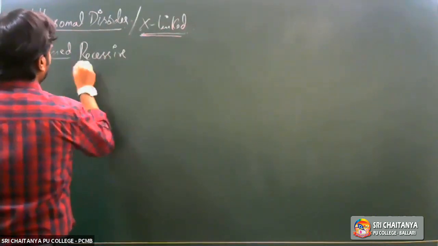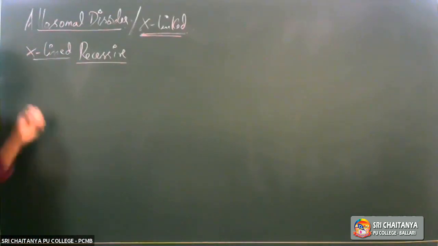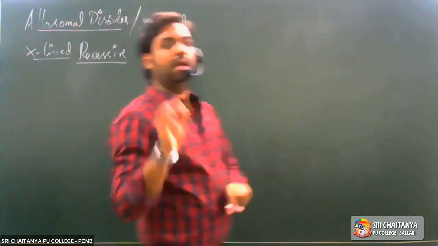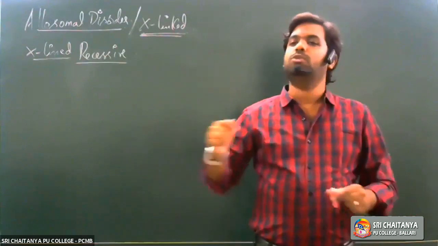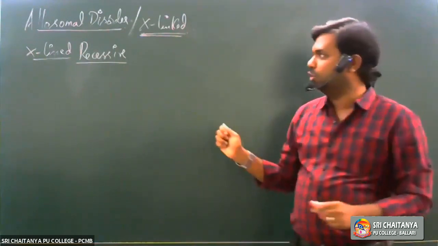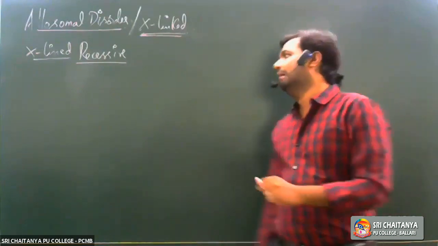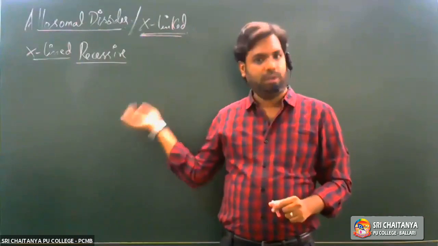Talking about this X-linked recessive disorder, this kind of disorder is usually seen because of a recessive mutation in the genes that are located on the X chromosome. We start classifying them as X-linked recessive disorders.